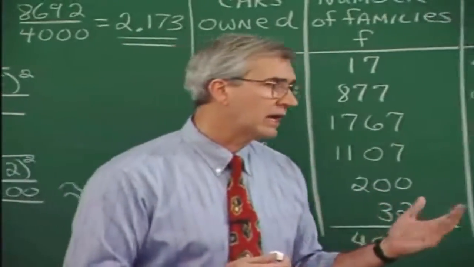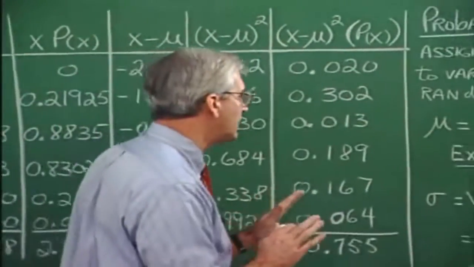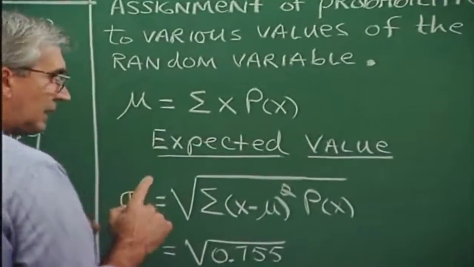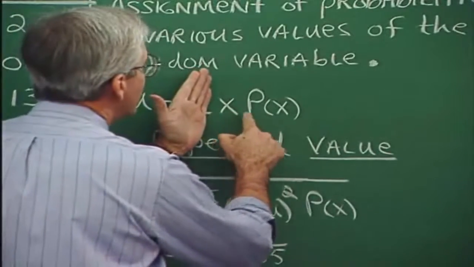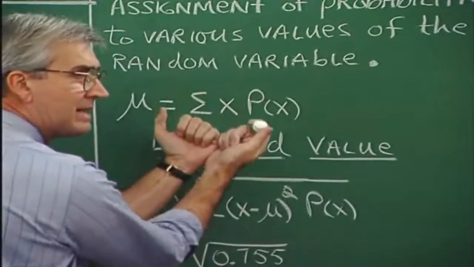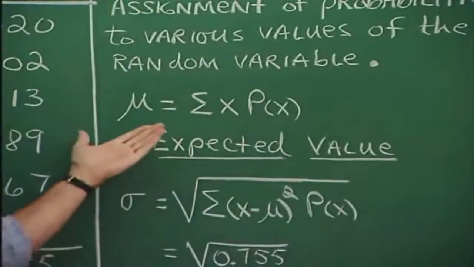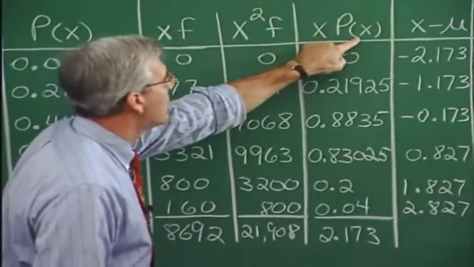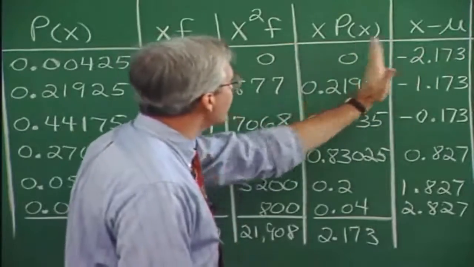Let's come over here and talk about an alternative formula for calculating mean and standard deviation. The mean, mu, is only the sum of x times the probability of x. So it's just the sum in that column of x times P(x). Over here, I've got a column for x times the probability of x.